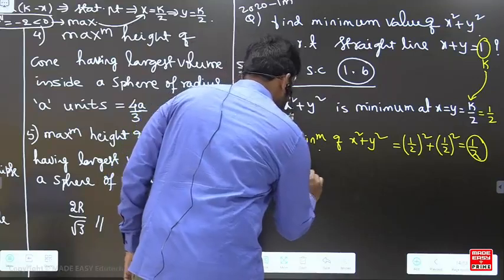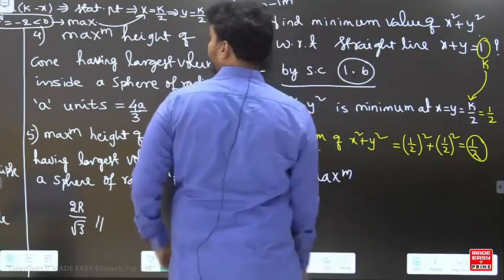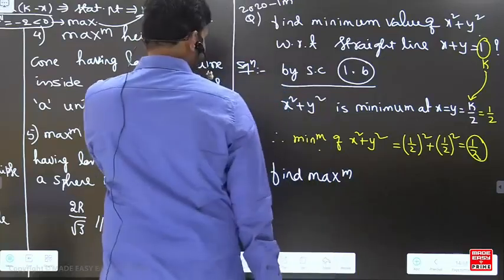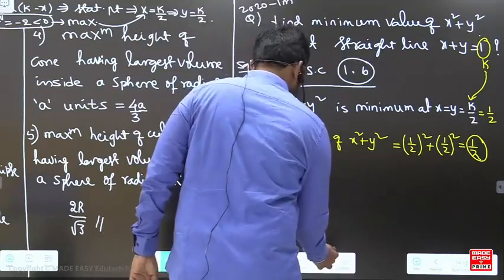Find the maximum. Okay, let me take this question.